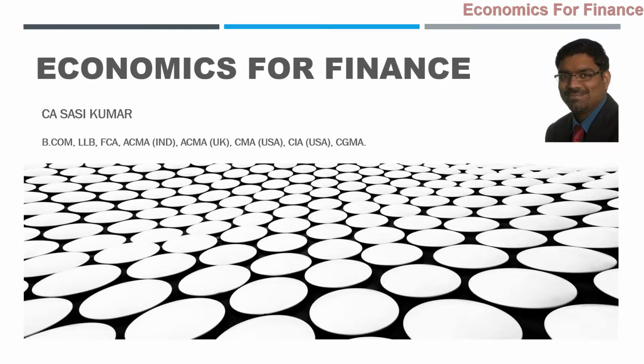Now let's enter into the subject of economics for finance, starting with chapter 1, which is related to determination of national income. This chapter has 2 units.